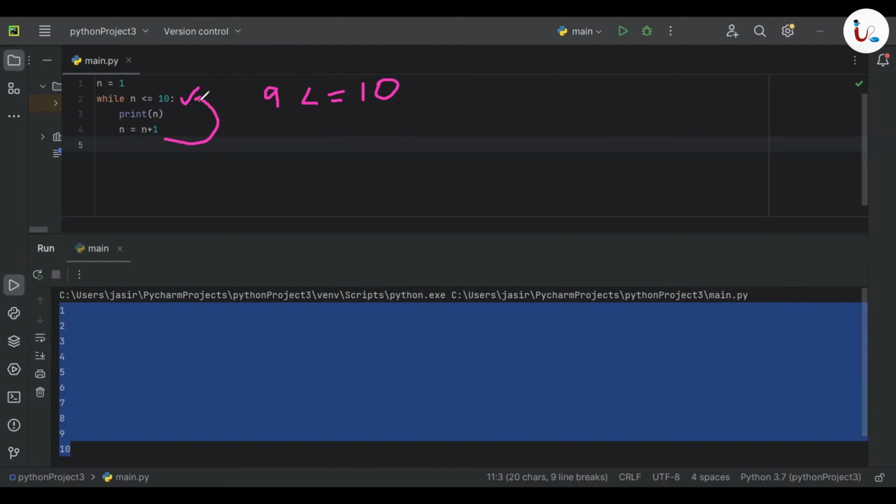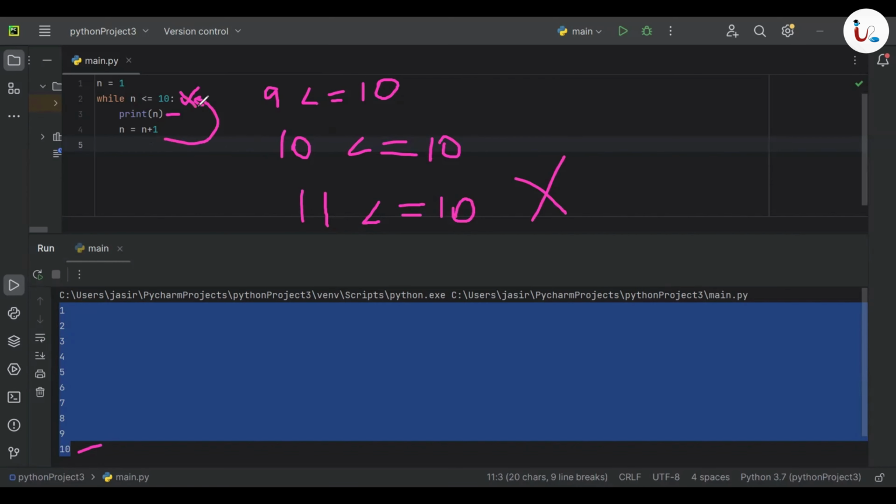And then we are going up here. We are checking 10 less than or equal to 10, that's also correct, right? So we'll go inside the while loop and we are going to print the last number 10. After that, n becomes 11. So whenever we are going up, we are checking if 11 is less than or equal to 10, which is absolutely wrong, right?